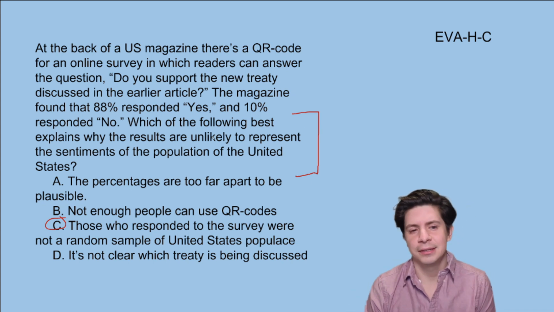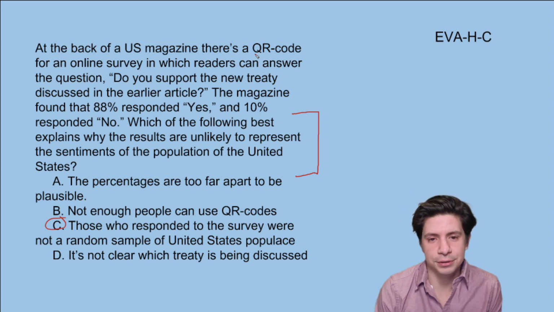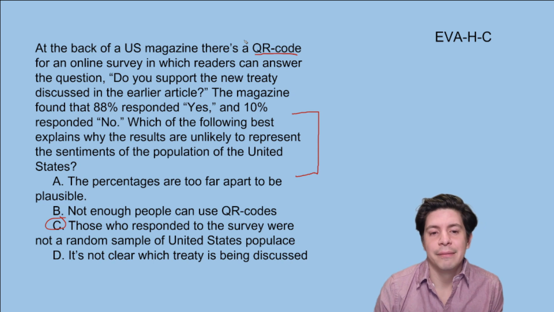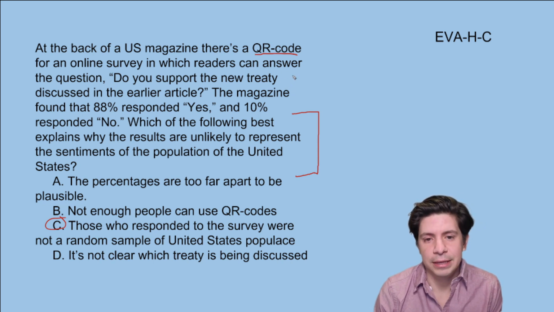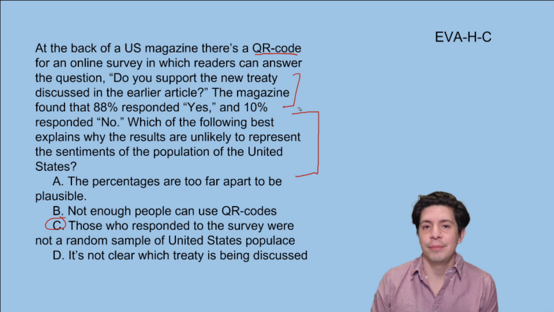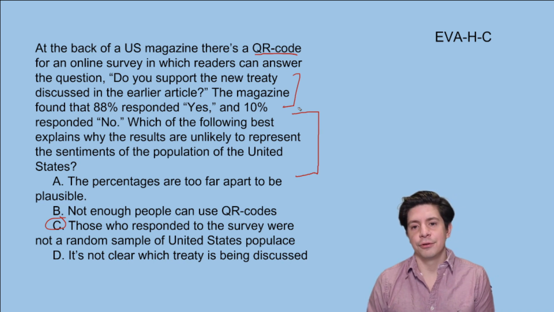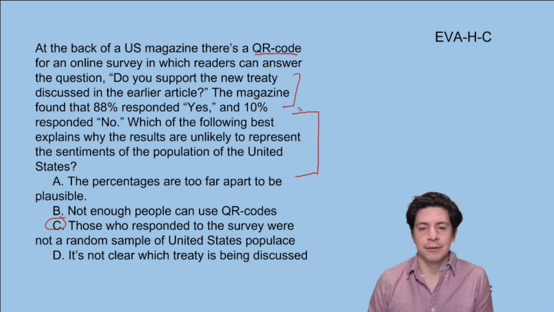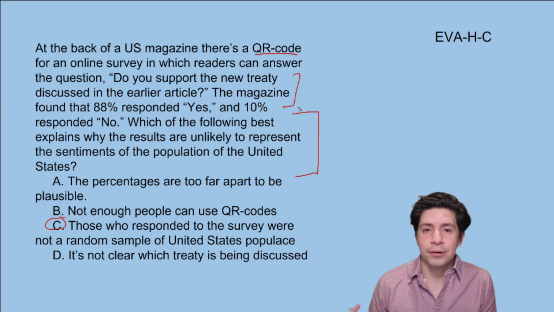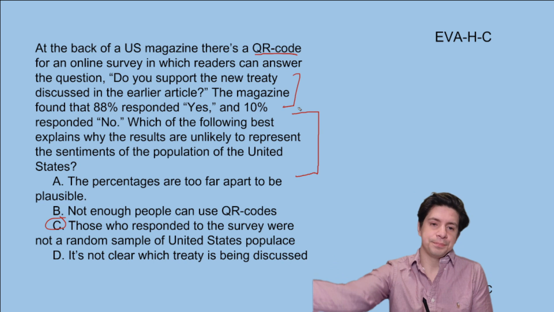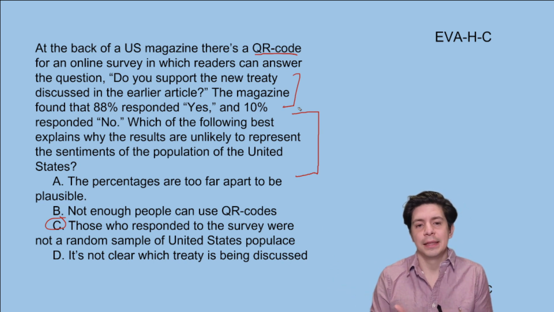So what's the bias here? It doesn't look like there's a bias. It's not really the QR code issue, although that might be part of the issue, right? Maybe younger people know how to use QR codes. The bigger issue, though, I would say is that it's being read in a particular magazine, right? Different magazines have different readerships, just like different news shows have different readerships. And if you're doing something on Fox News, you're going to get a different opinion than MSNBC or ABC News. And if you're reading The New Yorker, there's going to be a different opinion than for The Atlantic, right? There are different readerships. So even if it seems random, the US magazine itself is not random. It's not something that everyone's reading.